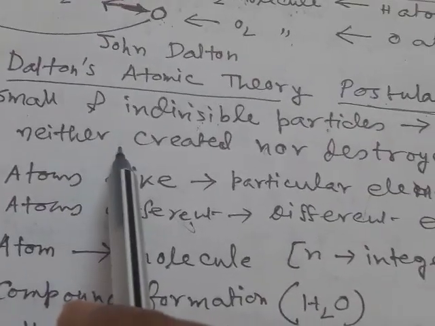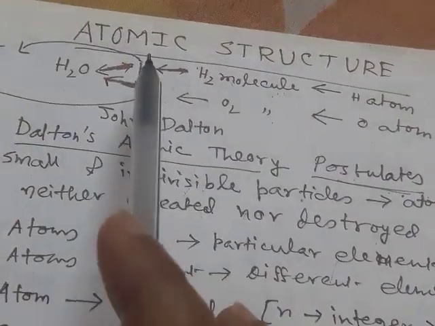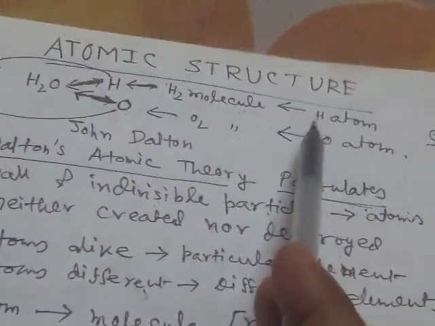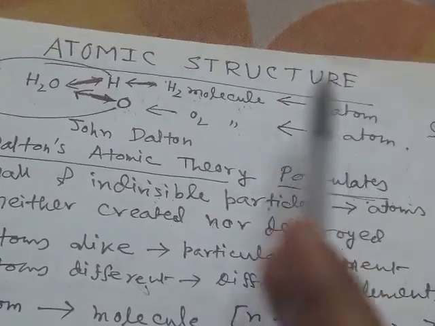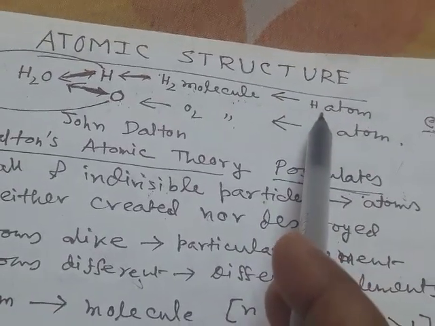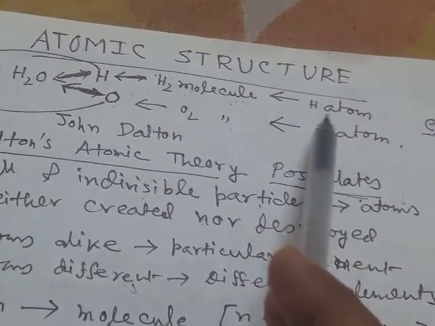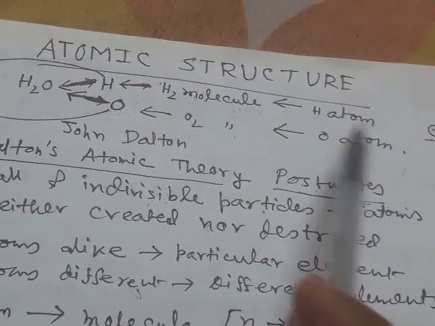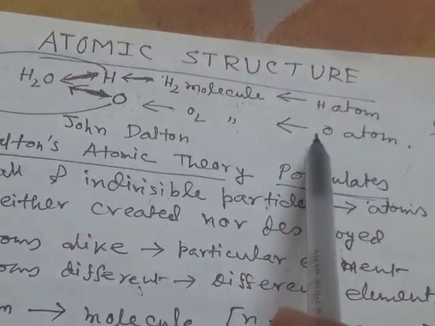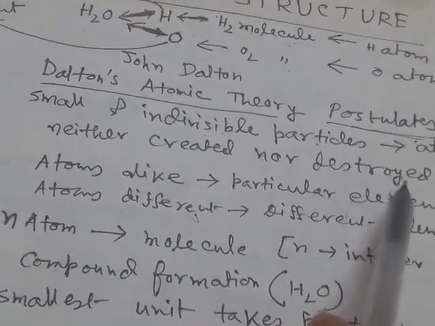Number two: an atom can neither be created nor destroyed. Say we take the element hydrogen and here is a hydrogen atom. This hydrogen atom can neither be created nor destroyed. The hydrogen atom remains as it is. If you want to get a hydrogen atom from oxygen or from any other atom, that is not possible. Similarly, from a hydrogen atom, formation of other atoms like oxygen or carbon is not possible. So atoms can neither be created nor destroyed.